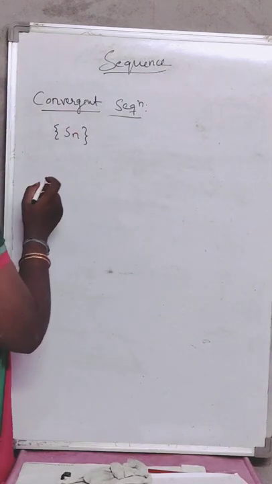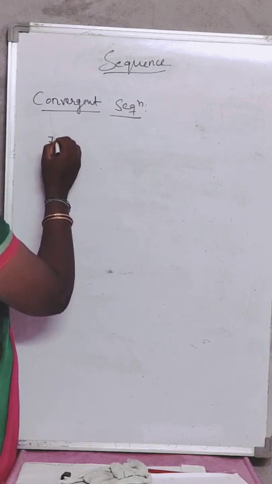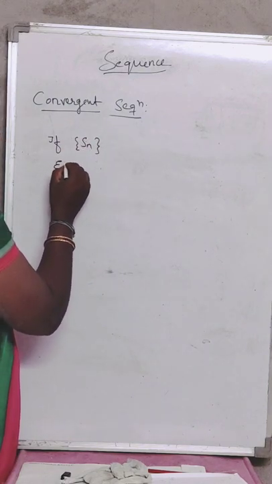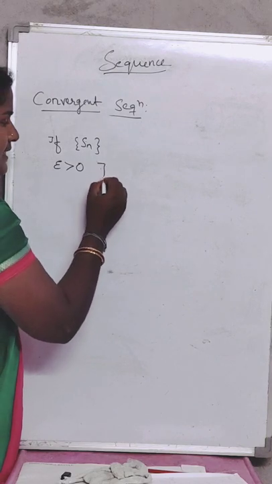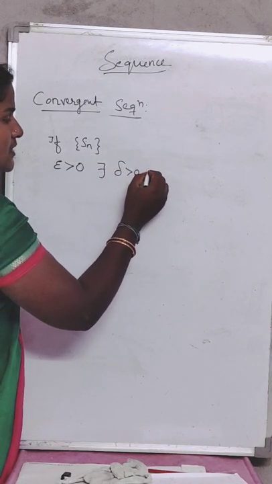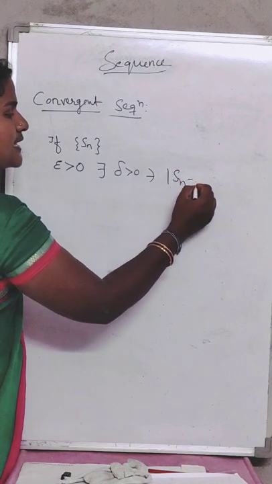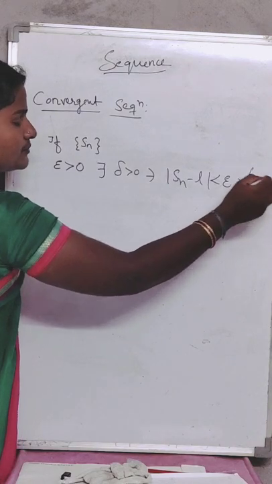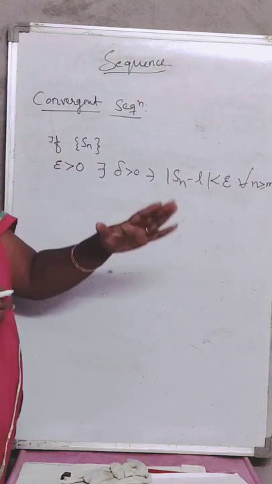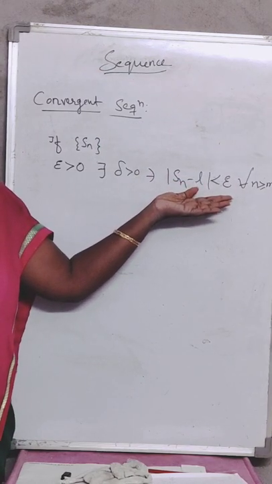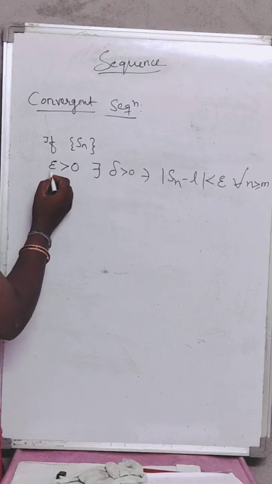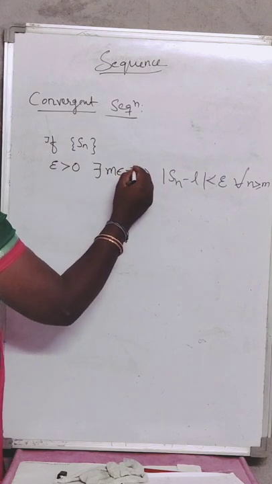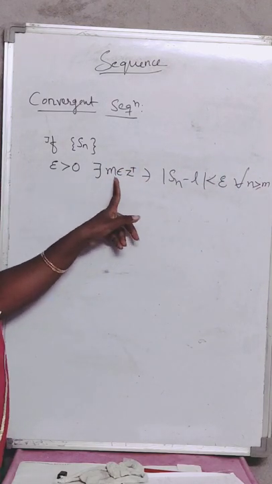What is that definition? Convergent sequence definition: if Sn is a sequence and for every epsilon greater than 0, there exists delta greater than 0 such that mod Sn minus L is always less than epsilon for all n greater than or equal to m. In this you have to concentrate. What does this mean, girls? For every epsilon greater than 0, there exists m belonging to Z plus. Because we have taken m here, we can write m here also.